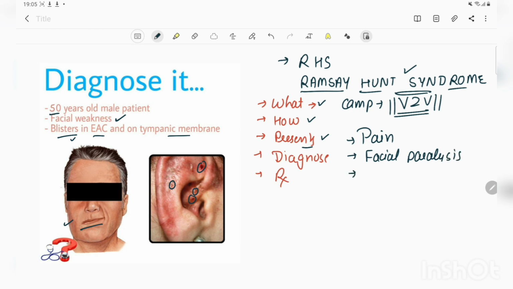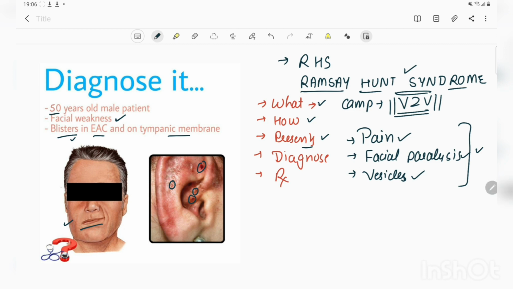Next, after the facial paralysis, in 2 to 3 days, these vesicles develop. And after 6 to 7 or sometimes 10 days, these vesicles get encrusted, and within 2 to 3 weeks, these vesicles heal. And this is the characteristic triad of Ramsay-Hunt syndrome, in which the patient presents with pain, facial paralysis, and vesicles over the external auditory canal, over the ear, and sometimes over the distribution of the facial nerve in the face also. And in atypical cases, these vesicles can also present over the tongue and over the hard palate.